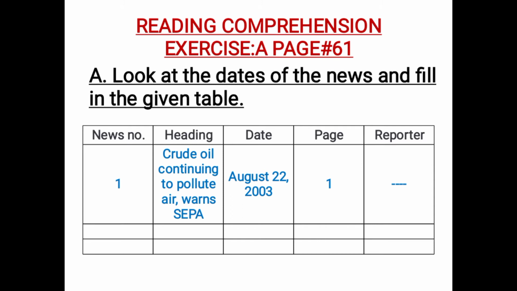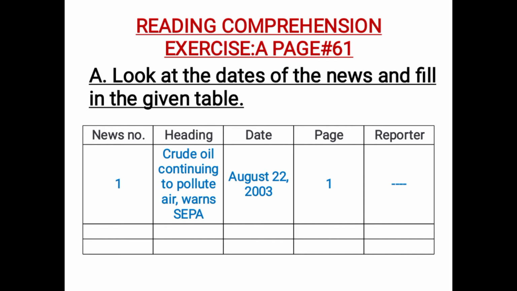For example, first you have to write the number of the news. For example, I have written 1 in the first column for the first news. Then you have to write the heading which is written on top of each news. So the heading of the first news as given in the book is "Crude oil continuing to pollute air, warns SEPA." And if a news does not have a heading, you can simply put a cross.